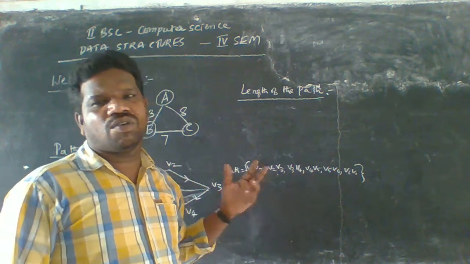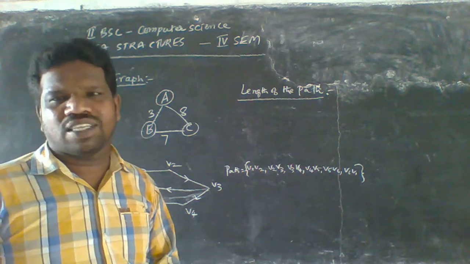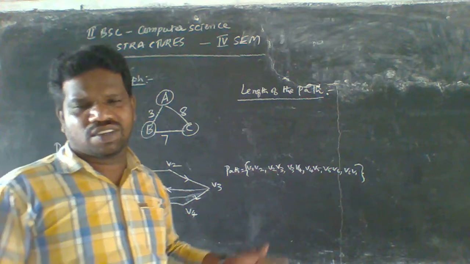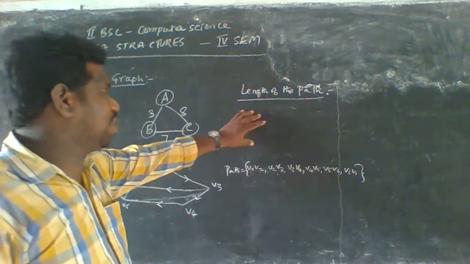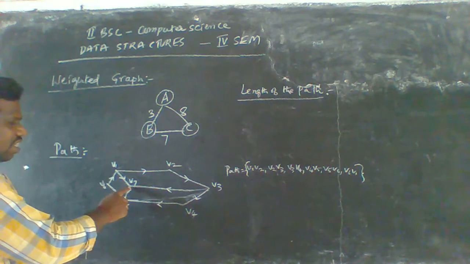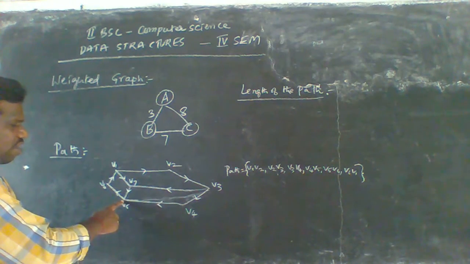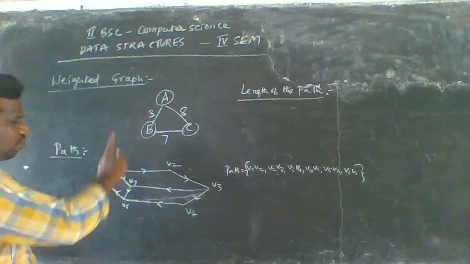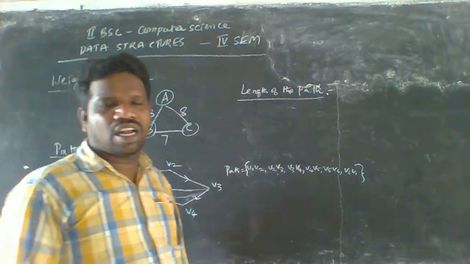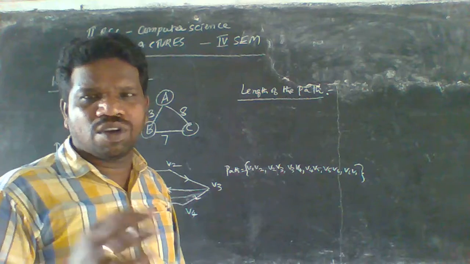Using the length of the path, we can also go V1 to V7, V7 to V5, V5 to V6, V6 to V1, and traverse from V1 to V1.